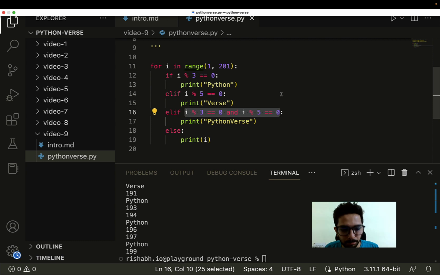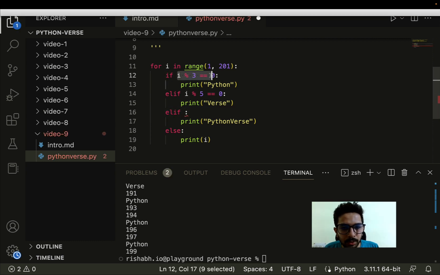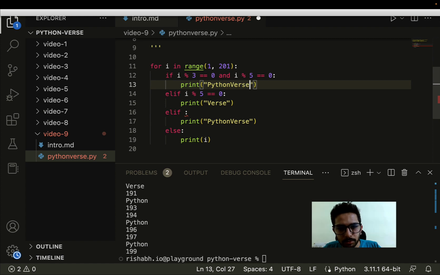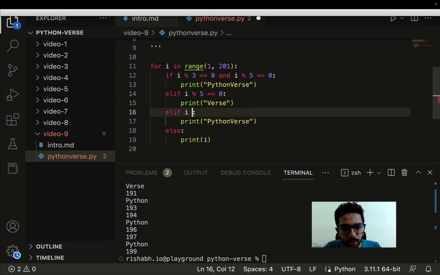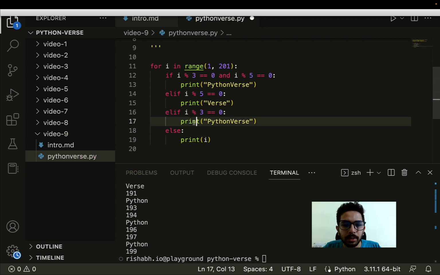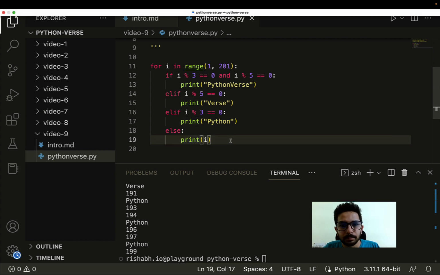So this is the thing which I need to move to the top. So if i%3 equals 0 and i%5 equals 0, then I have to print Python verse, right? Elif i%5 equals 0, then I have to print verse. And now elif i%3 equals 0, then I have to print only Python, right? And else I can print i. So now let us just run this again.